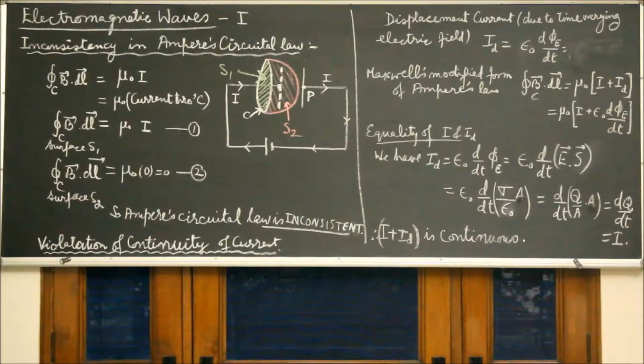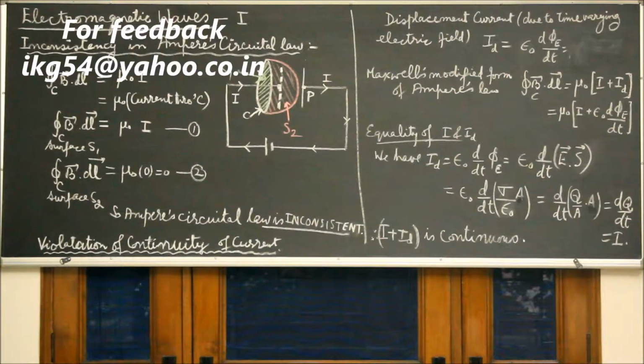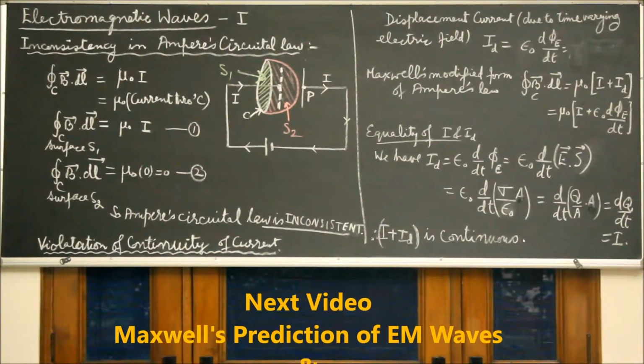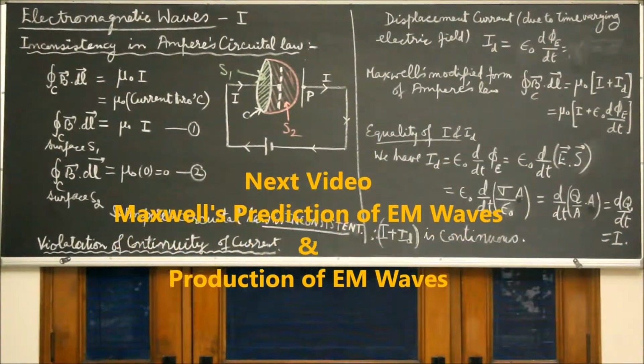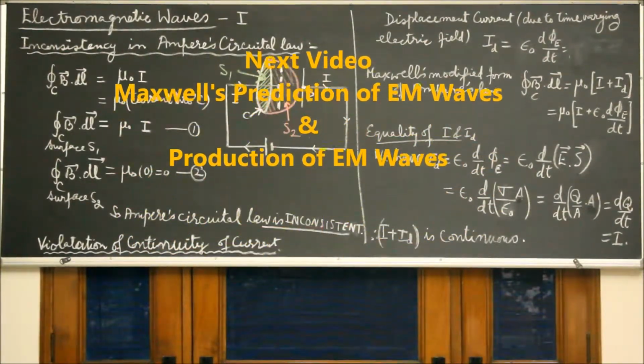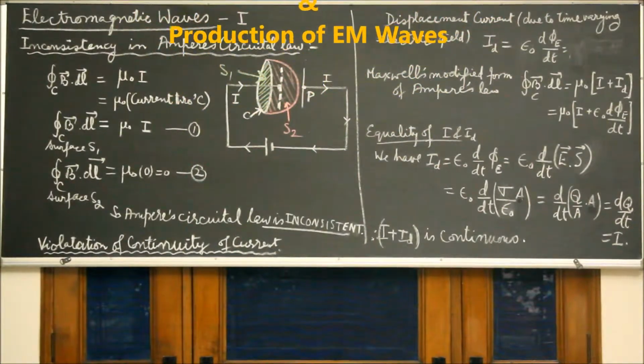Maxwell thought that time varying electric field must also produce magnetic field, which he got by this equation. As you can see, if electric flux changes with time, it produces magnetic field. Now how this information led Maxwell to predict EM wave, we will see in the next part of this video.